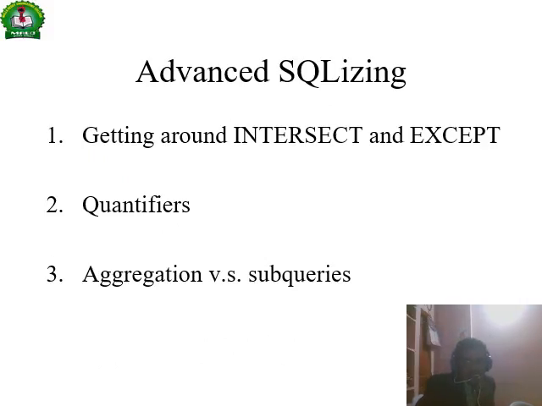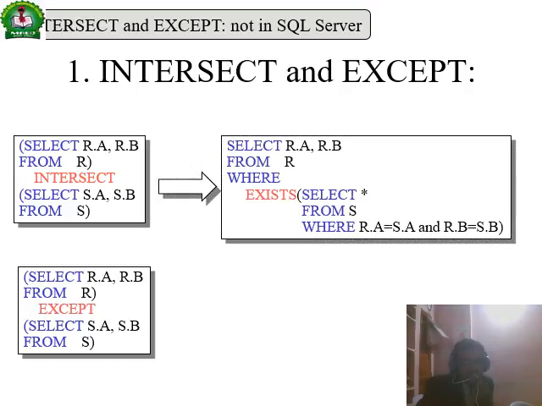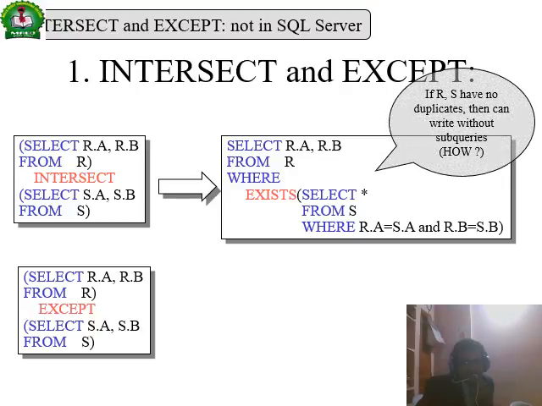Advanced SQL: insert, intersect, and except are the advanced SQL commands. Quantifiers, aggregation and subqueries. Intersect means it will find the common rows in the two tables, two relations, and except means it will find what is in one but not in the other, right? This is the same as this one, right? Here we use intersect, here we use exists. Here also the same thing, right?